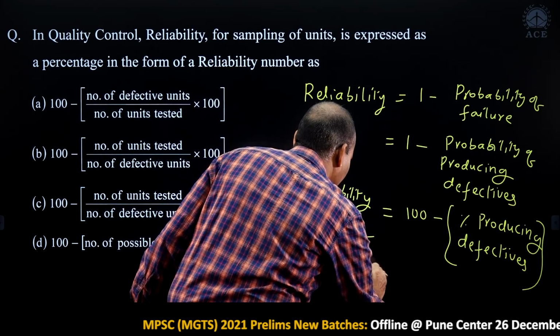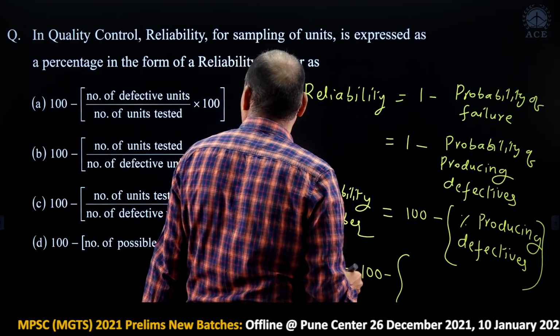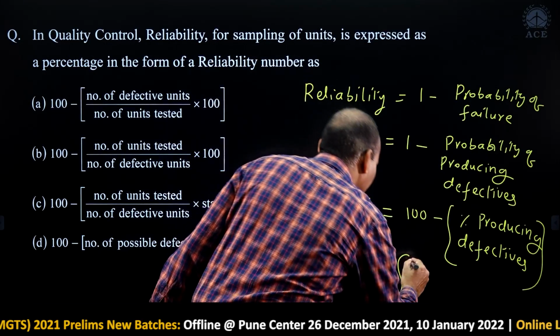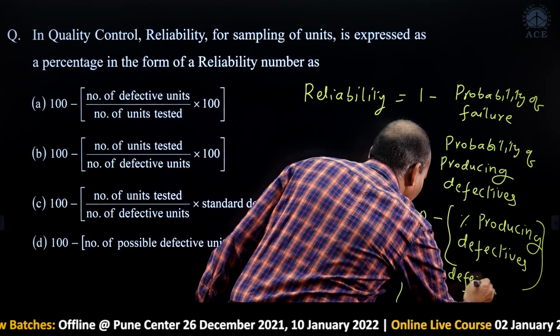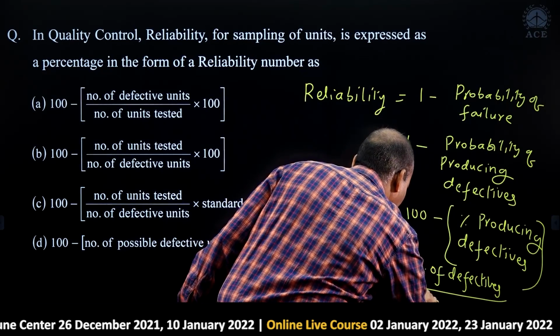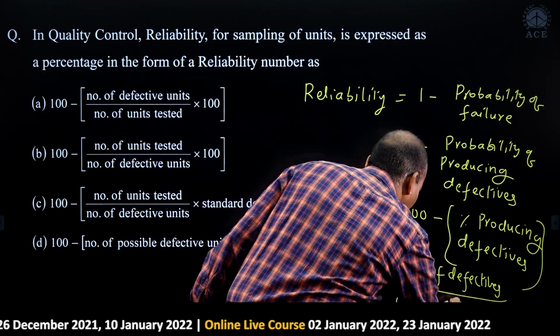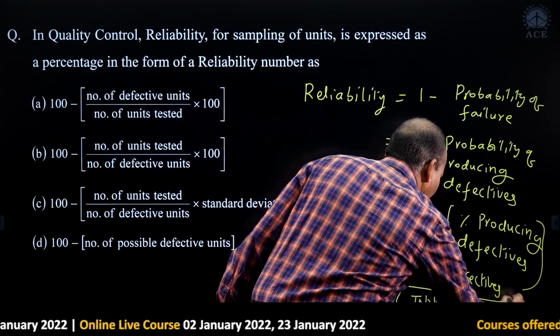This can be written as 100 minus the percentage of producing defects, meaning number of defective units divided by total number of units tested, into 100.